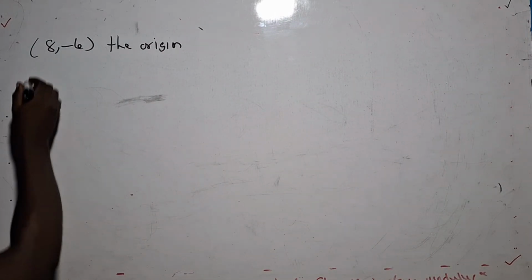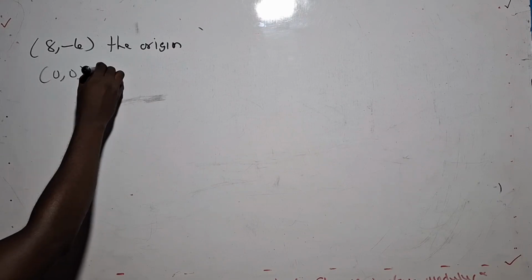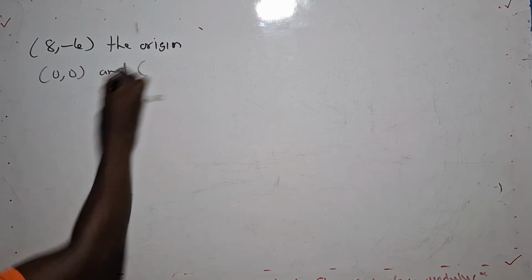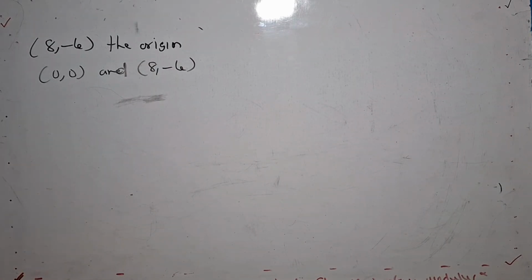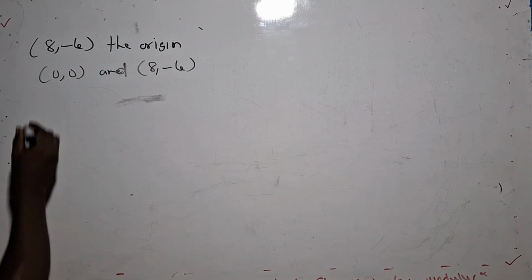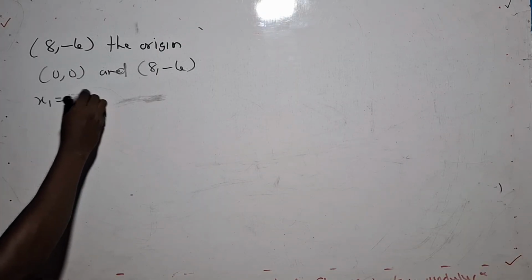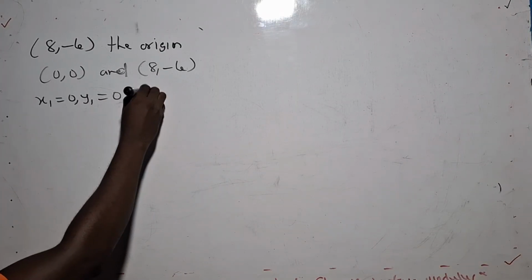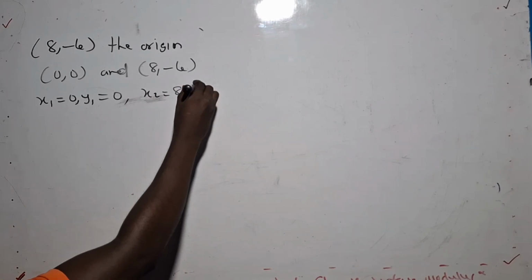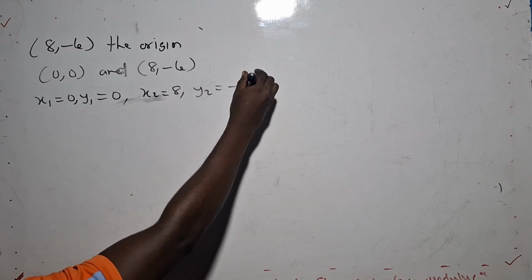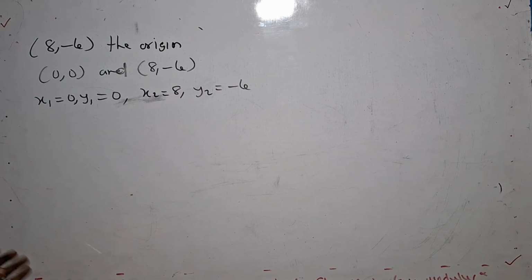So if the origin is now (0, 0), and we have the other point, which is (8, negative 6). Now, can we identify our x1 and y1? Our x1 is 0, y1 is 0. Our x2 is 8, and our y2 is negative 6. Students see this and get stuck. Why? Because they normally give 2 points. So you need to understand the mathematics English they have used there.